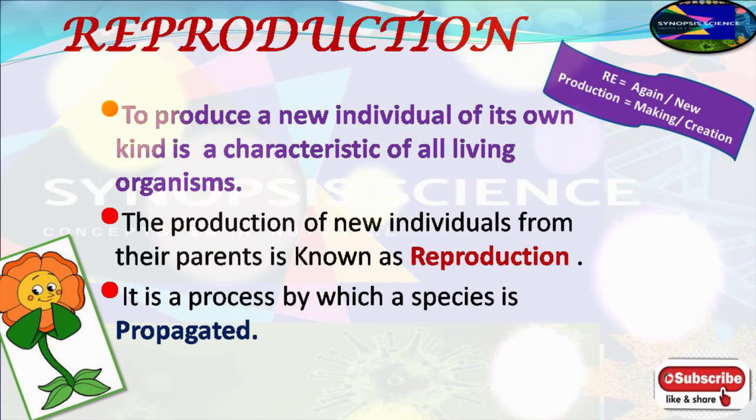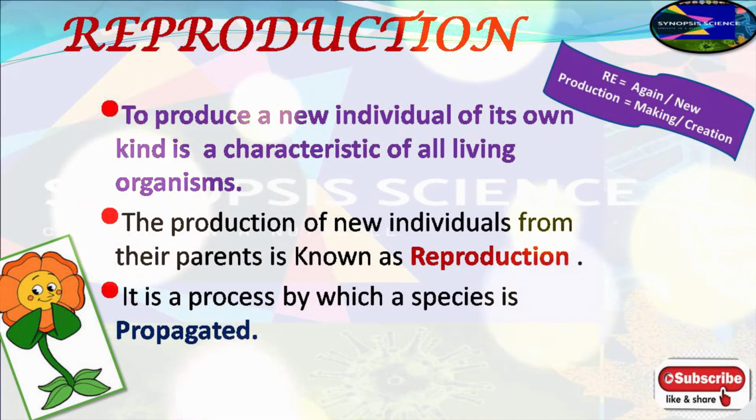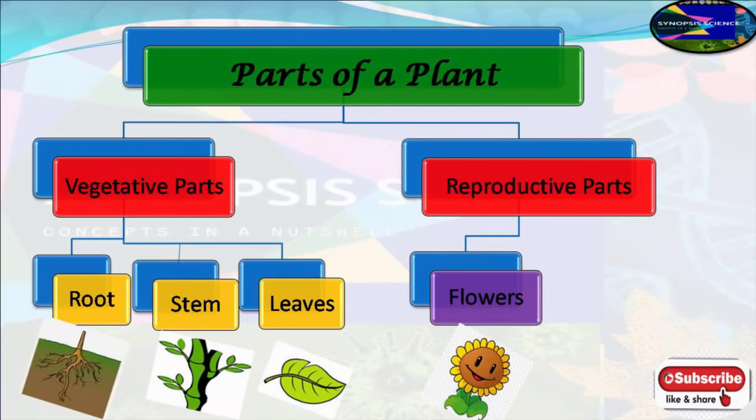The word reproduction is a combination of two words which itself describes new origin. Before moving towards the detailed process of reproduction, let us discuss the parts of a plant. The parts of a plant are divided into two categories, vegetative parts and reproductive parts.